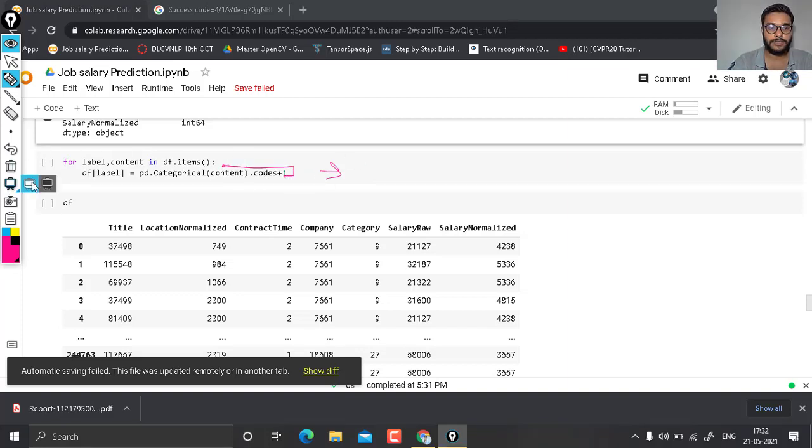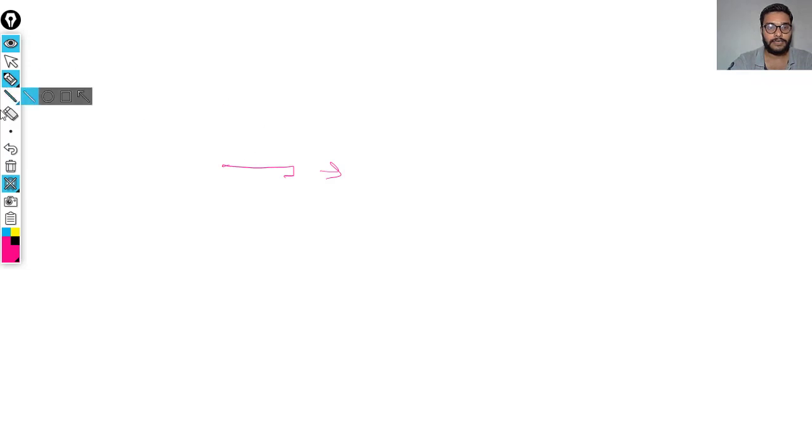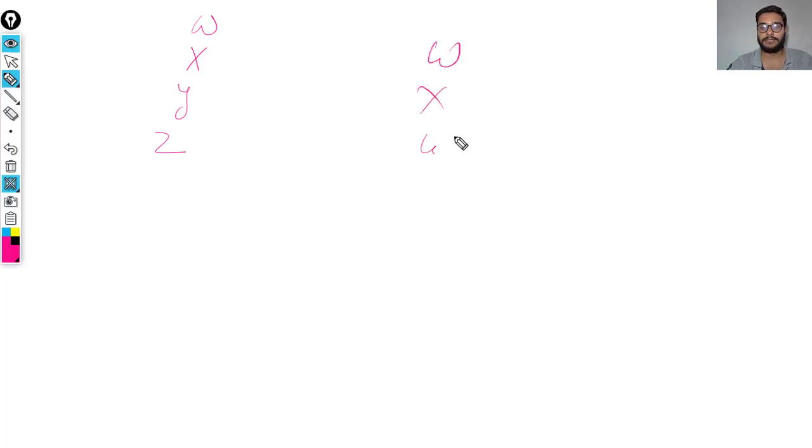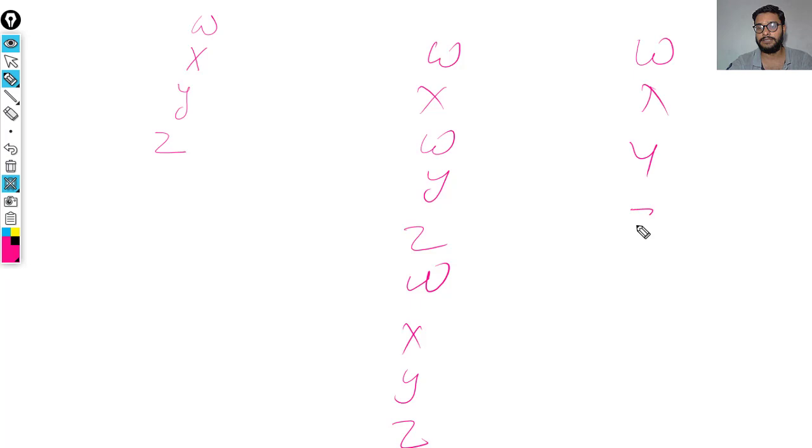Let me open a whiteboard. Suppose you have categories w, x, y, z, and in your data set they are arranged like w x w y z w x y z, and so on.